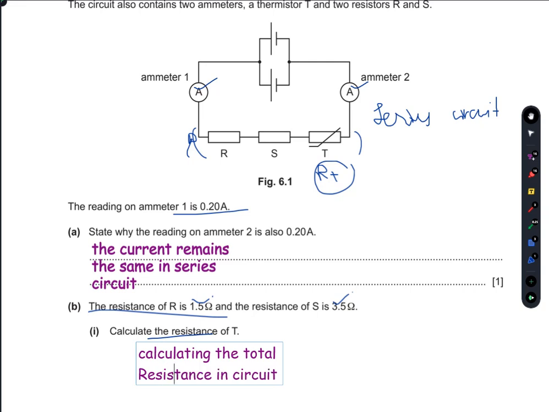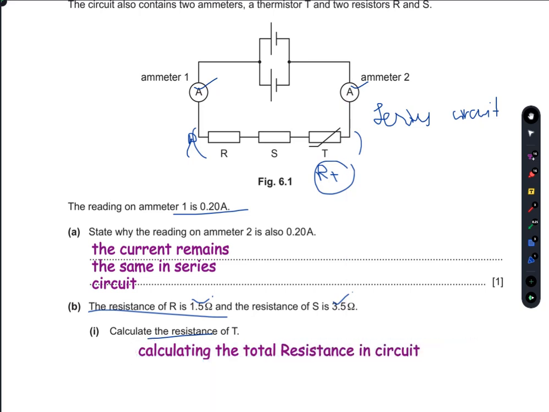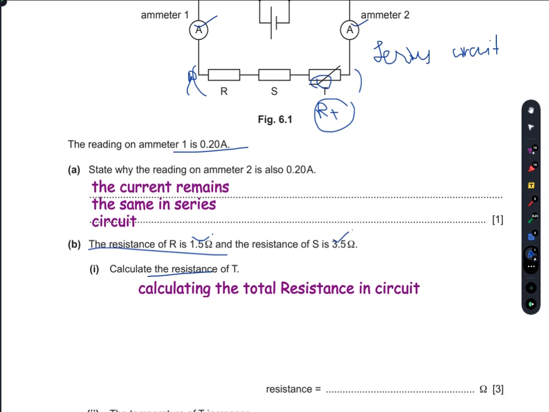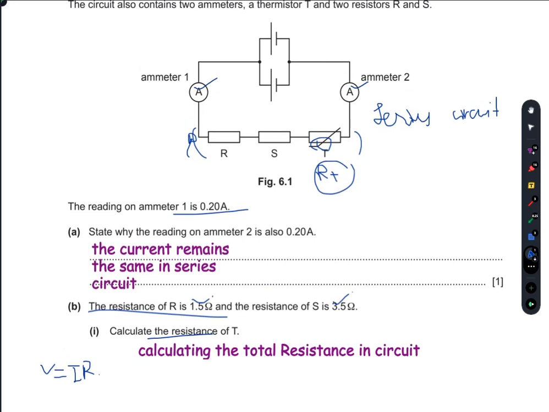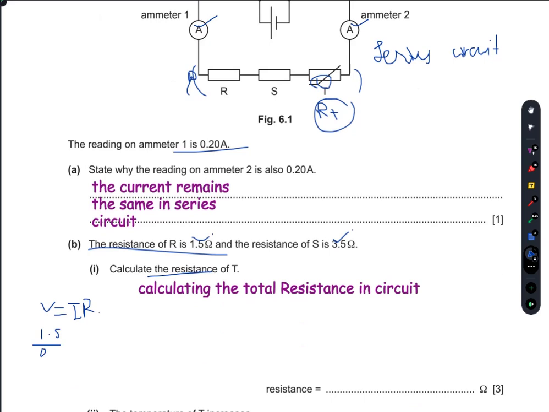Resistance of the circuit. So we're going to first calculate the total resistance within the circuit, and then I will subtract the resistances of R and S, and I will figure out the resistance of this temperature dependent resistor. So by Ohm's law, V is equal to IR. Voltage is 1.5, and I divide this by 0.20 to get the total resistance. It's 1.5 divided by 0.2. So the total resistance RT is equal to 7.5.